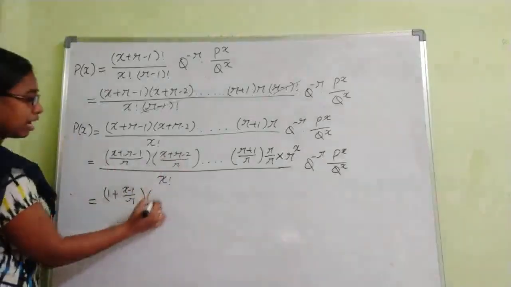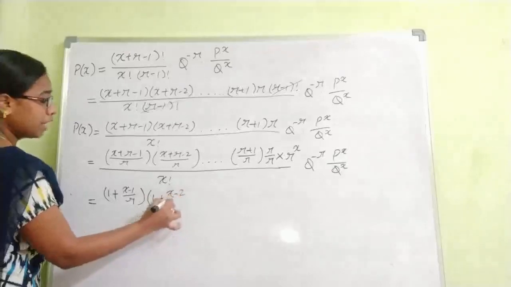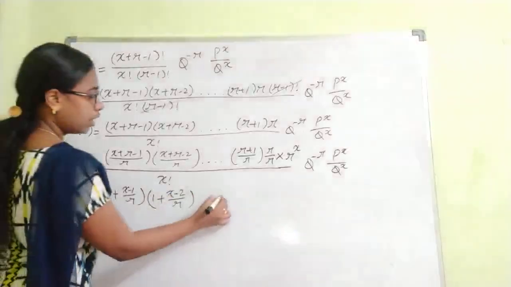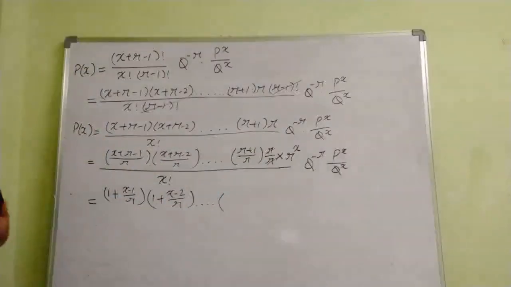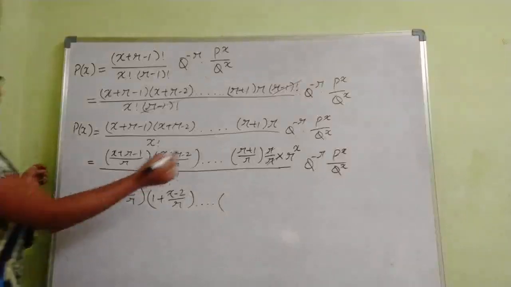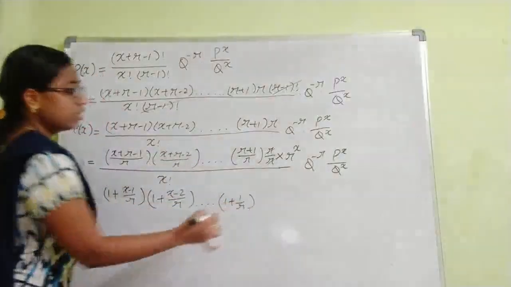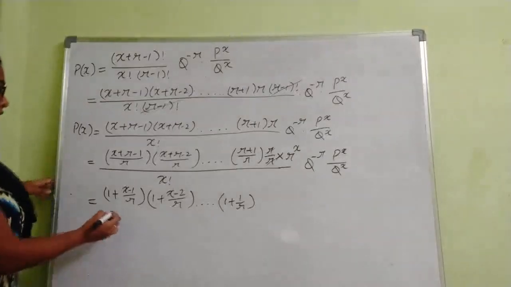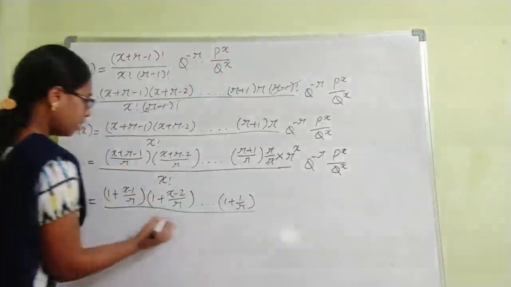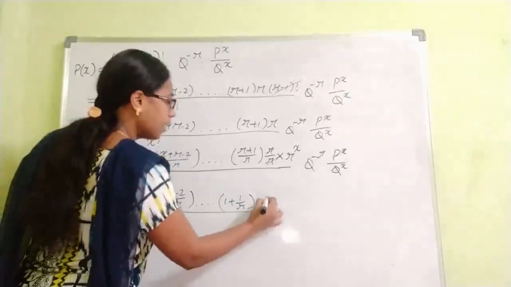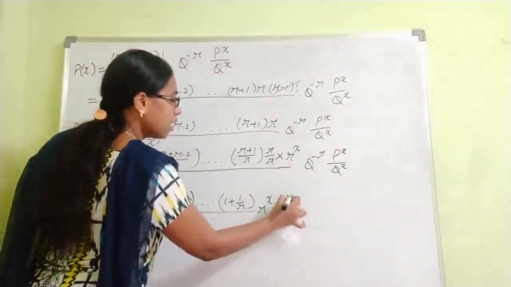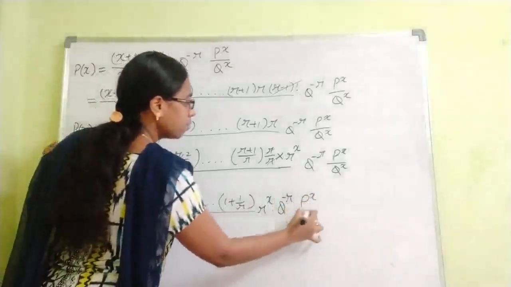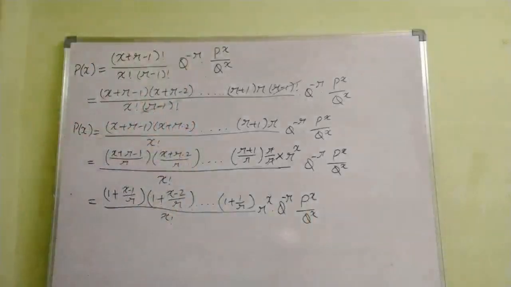Into, similarly, R cancels, so 1 plus (x minus 2) by R. So on up to, here anyhow R and R get cancelled, so again 1 plus 1 by R. This will be the last term here, that is 1 plus 1 by R, divided by x factorial into R power x, as it is, into Q power minus R, P power x by Q power x as it is. So understood till here? In the next step we apply the conditions.